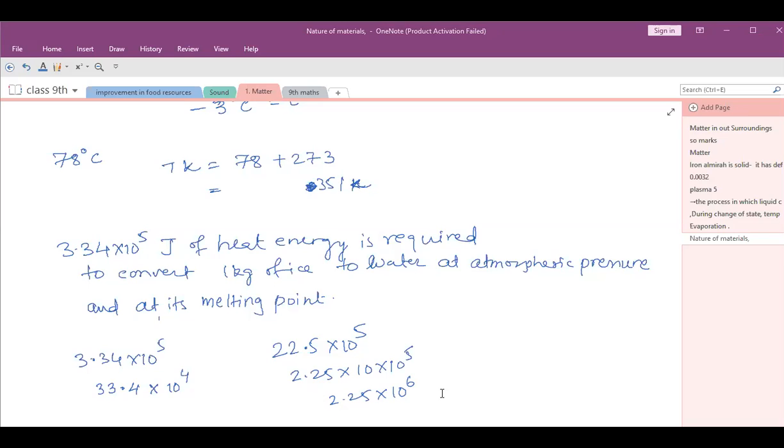Which one of the following represents the suitable conditions for the liquefaction of gases? Low temperature, high pressure.